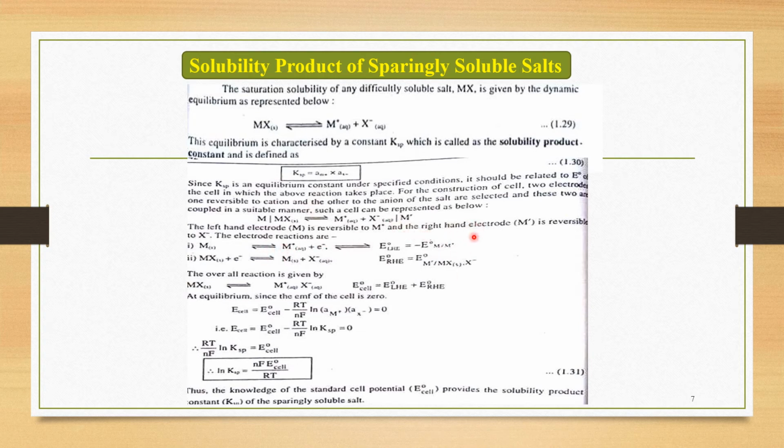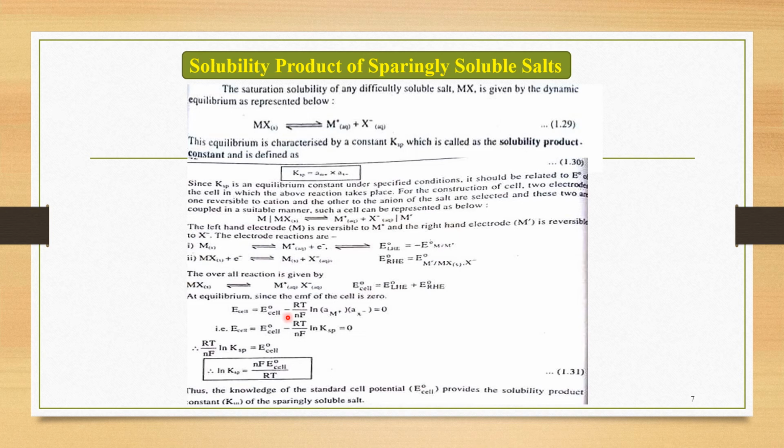If we consider both these half cell reactions, we may write the overall cell reaction, which is MX in solid state giving M+ in aqueous state plus X-. For this cell reaction we may calculate the standard cell potential as the summation of the standard potential of the left hand electrode plus the standard potential of the right hand electrode.